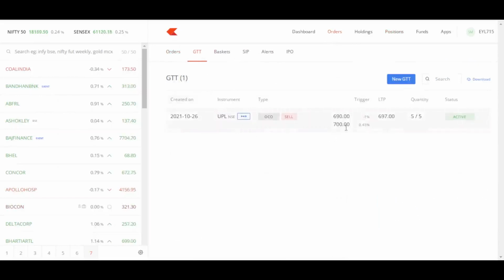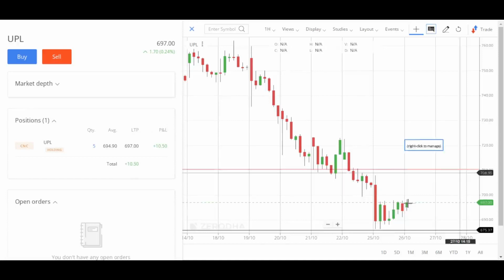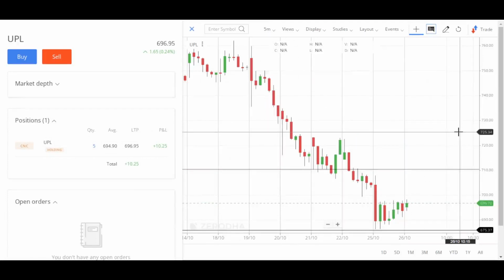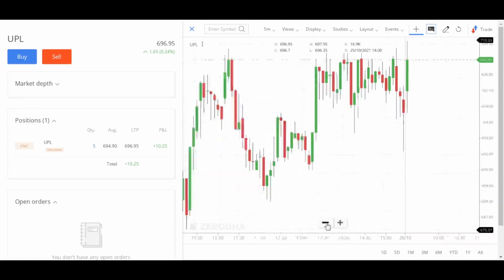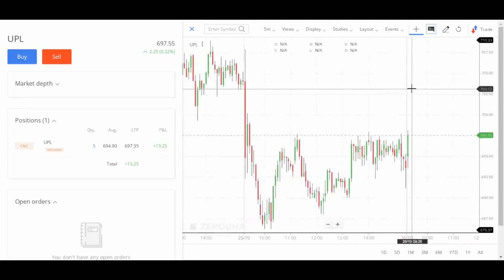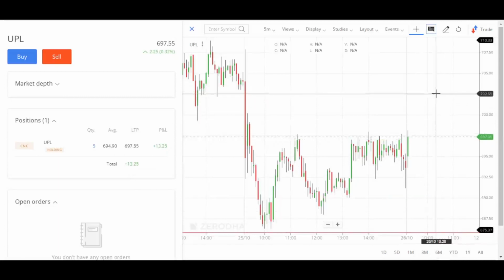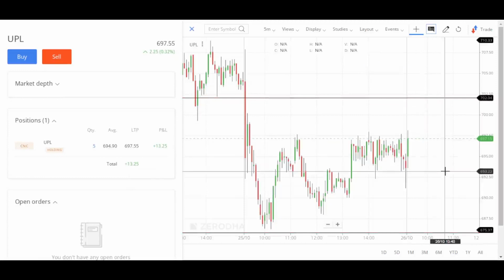We go to the GTT panel to check the status. Here we can see the status. Now I switch to the 5-minute chart to see what is happening in the lower time frame. Our target is around here and our stop loss is below today's low. Just for demonstration, I place the target at a nearer level.